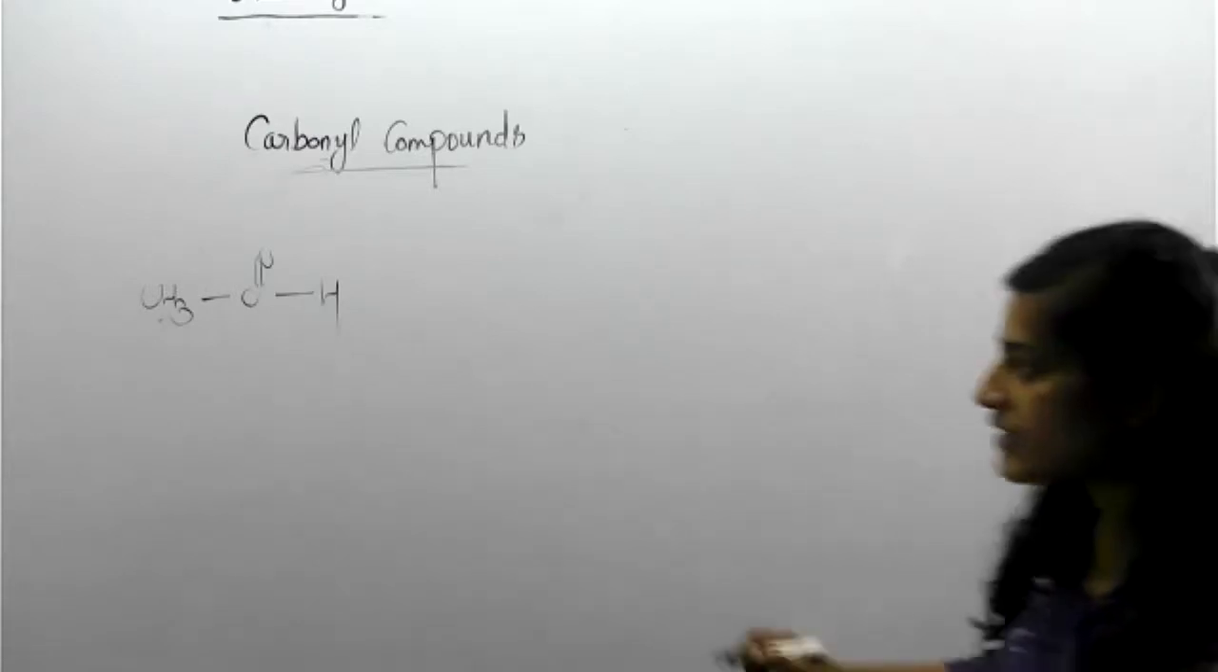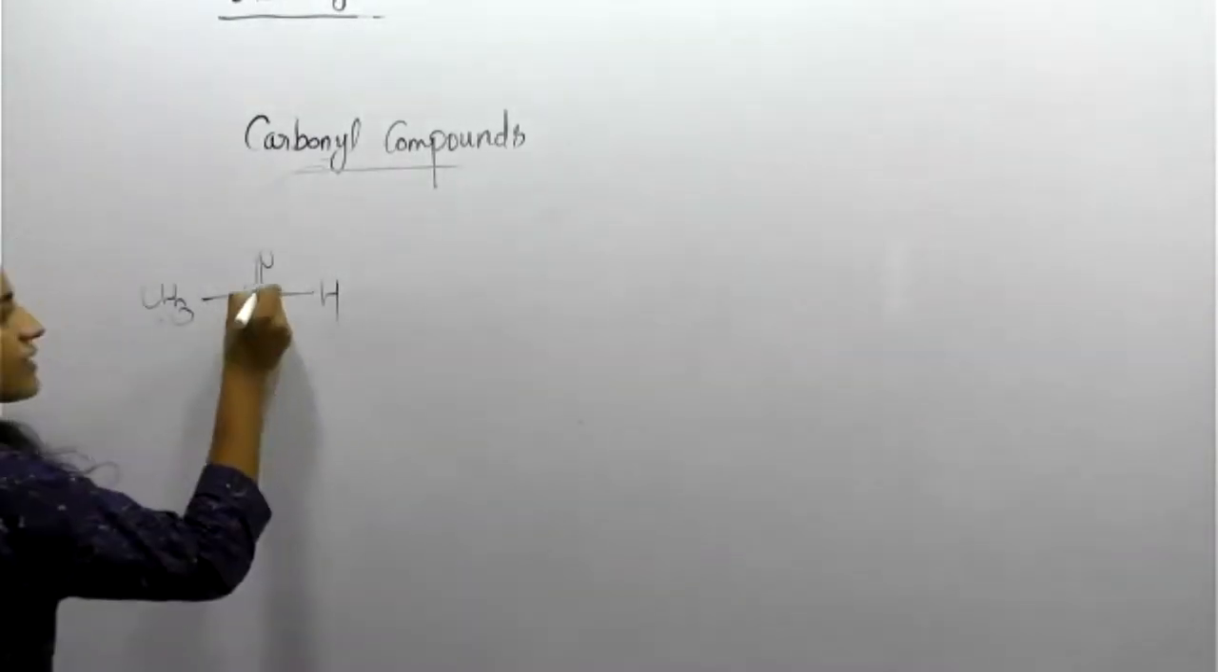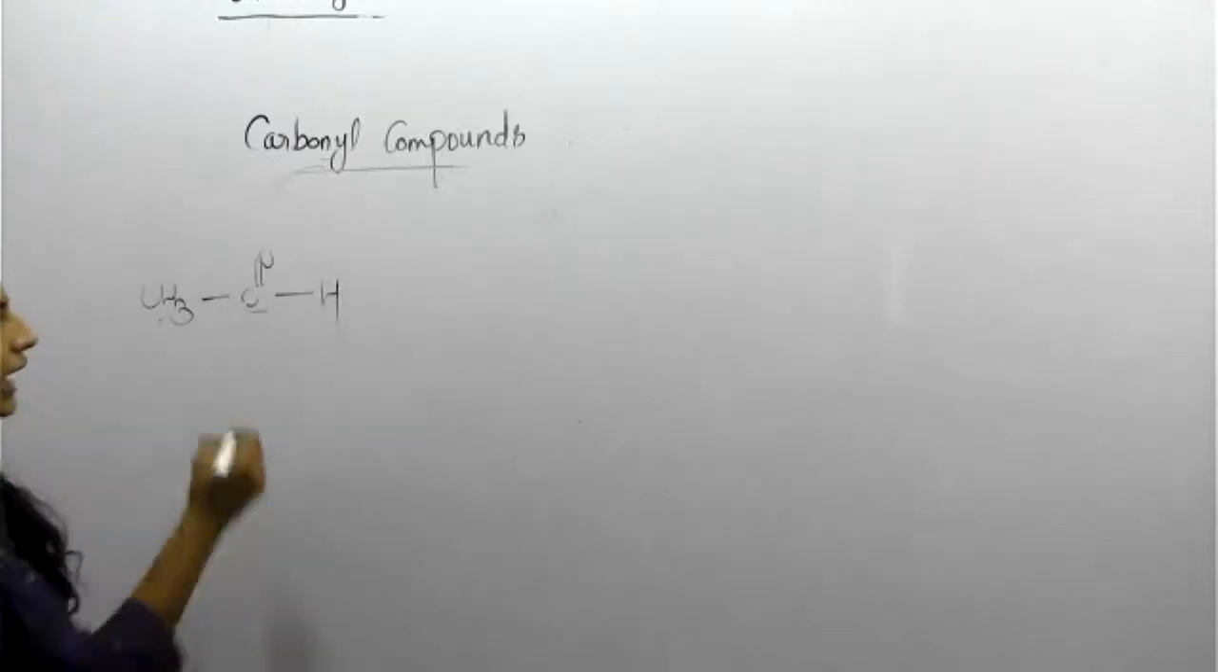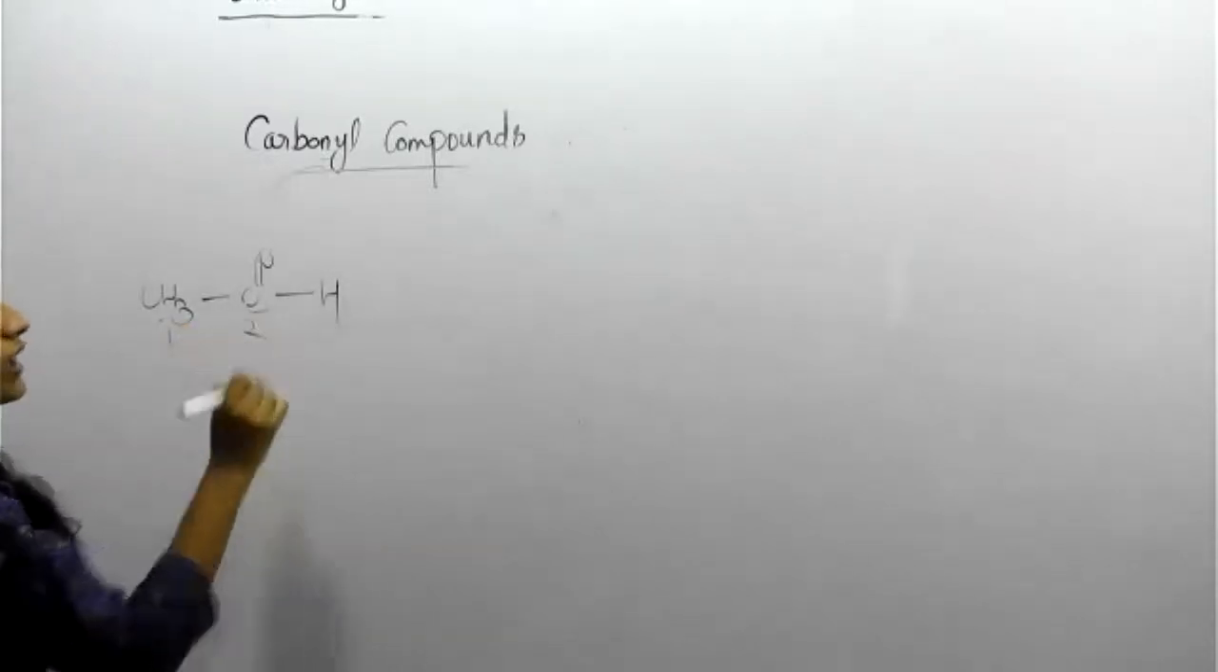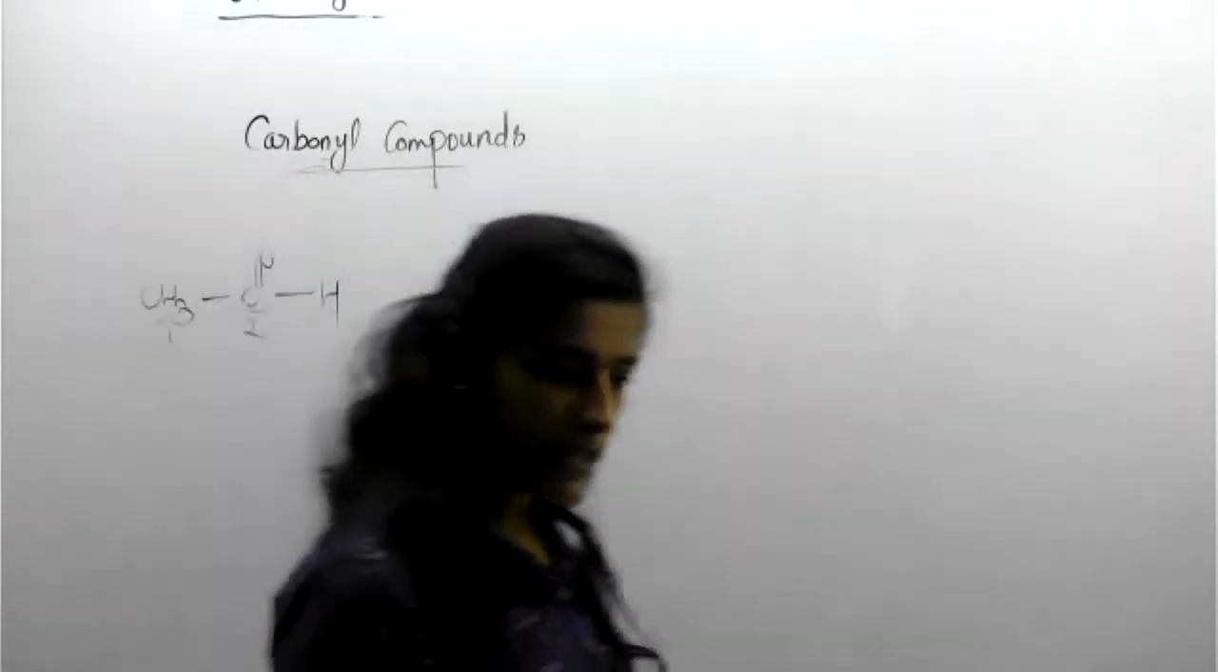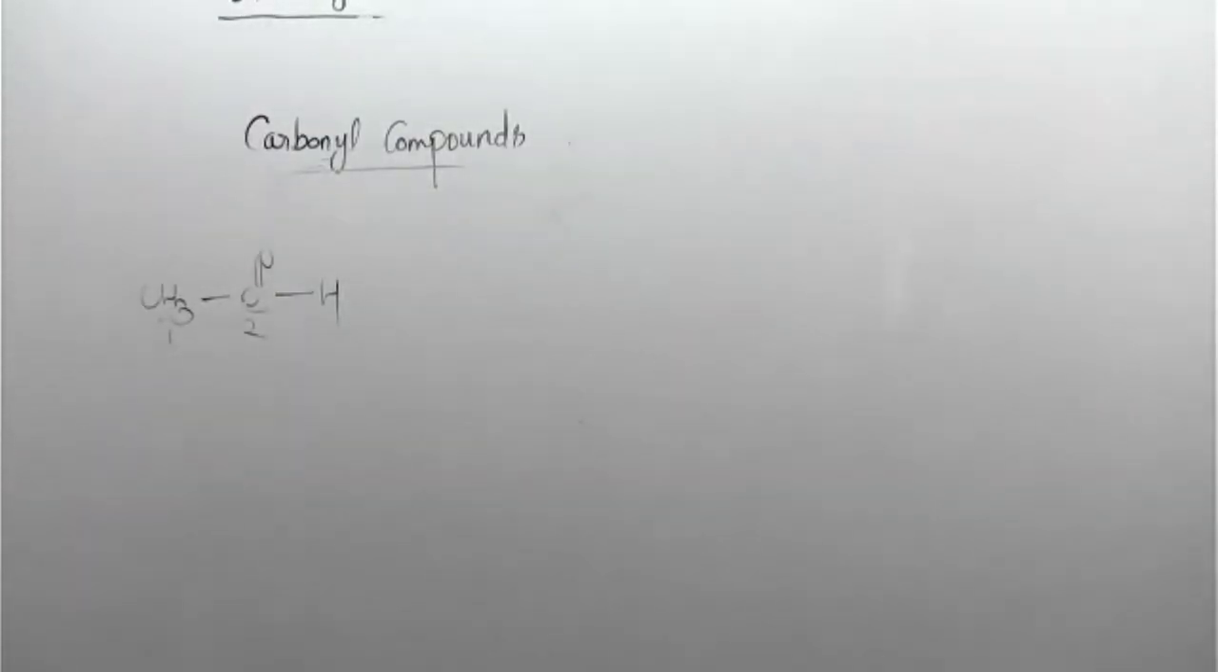Dhruv, you are wrong. Why methanol? Because you need to count this carbon also. Otherwise, you can't. 1, 2, so 2 carbons are present. So with 2 carbons, the root name is ethyl, not methyl. Wrong. Methanol. Clear, Dhruv? Okay, so correct that one. Methanol is wrong, ethanol. Another one.